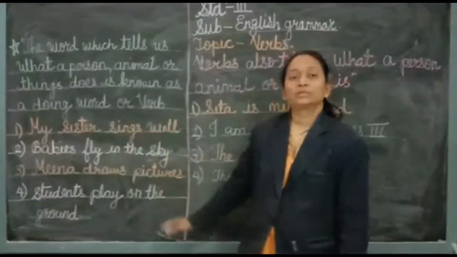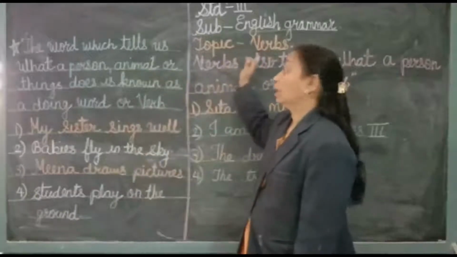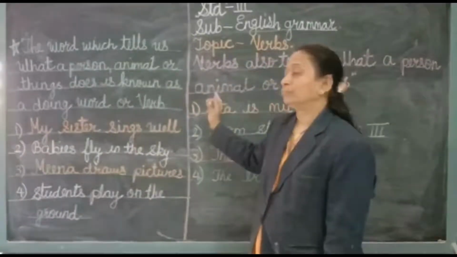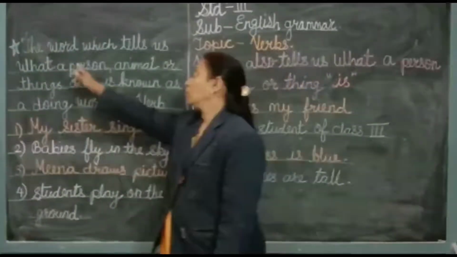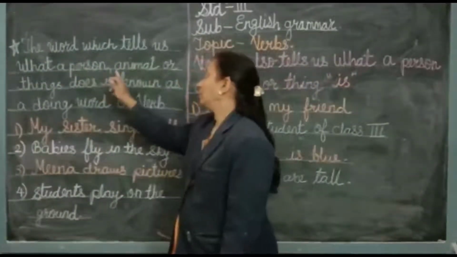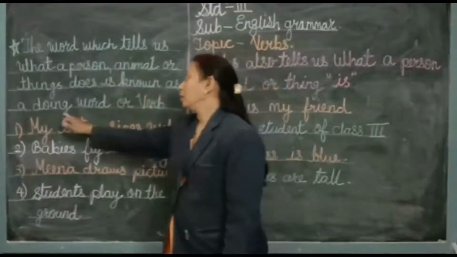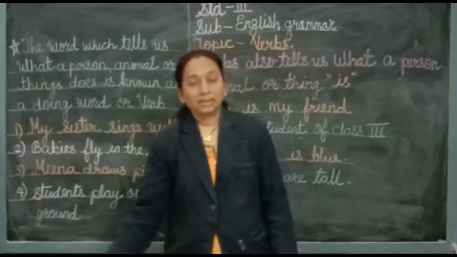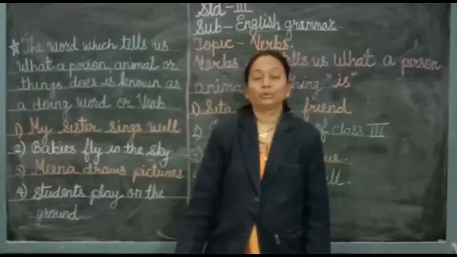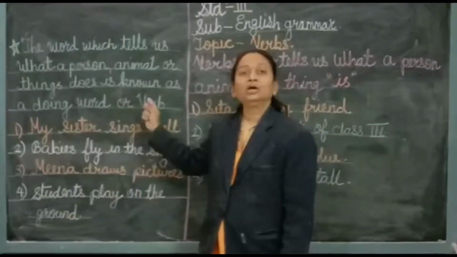Students, today we are going to see from your grammar textbook. The topic is verbs. So what is the meaning of verb? Verb means the word which tells us what a person, animal or thing does is known as a doing word. The word which tells us what the persons, animals and things are doing is called a verb.